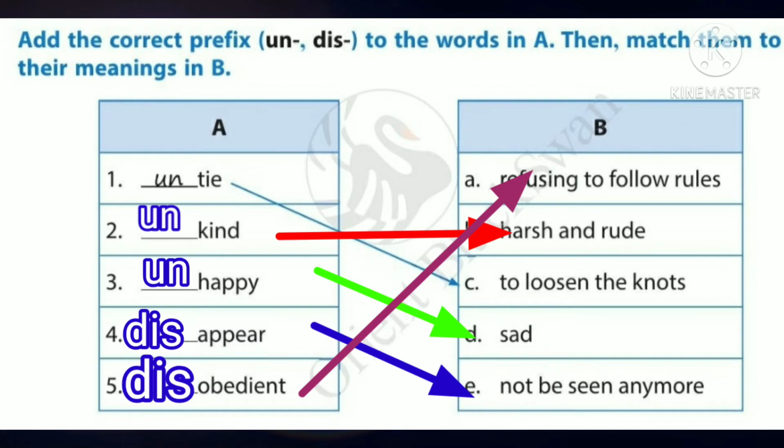Untie, to loosen the knots. Unkind, harsh and rude. Unhappy, sad. Disappear, not be seen anymore. Disobedient, refusing to follow rules.